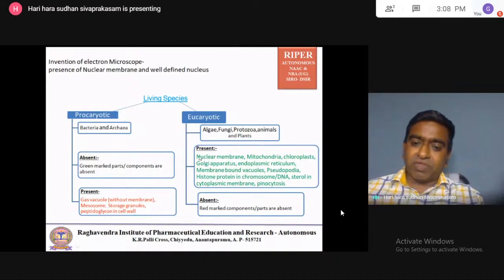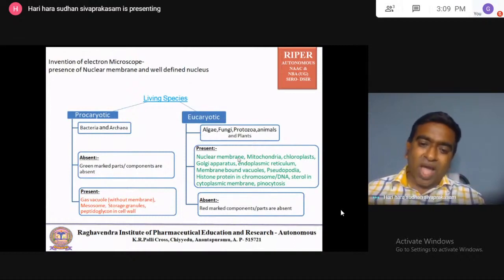So, the nuclear membrane. The DNA is covered by a clear, well defined nuclear membrane in the eukaryotic cell. But in the prokaryotic, the nuclear membrane is not there. The DNA is located in the middle of the prokaryotic cell, which is called the nucleoid region. So the nuclear region in the prokaryotic is nothing but the center of the cell where the DNA, or genetic material, of the prokaryotes is located.